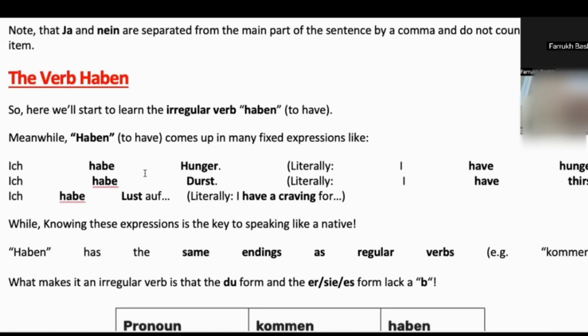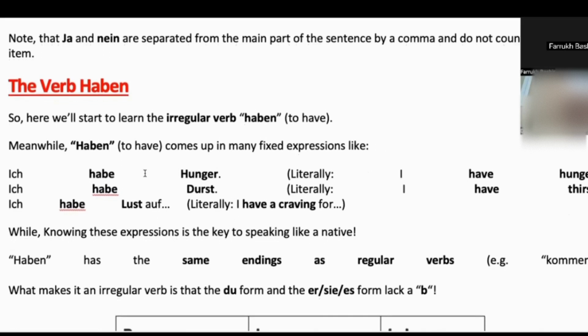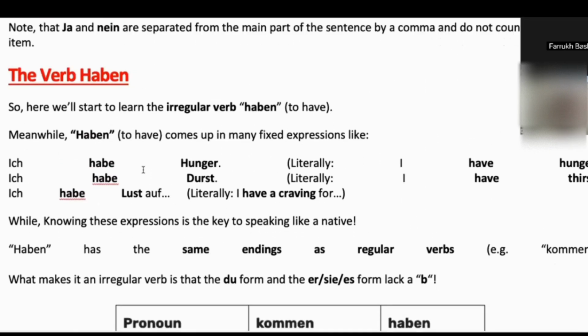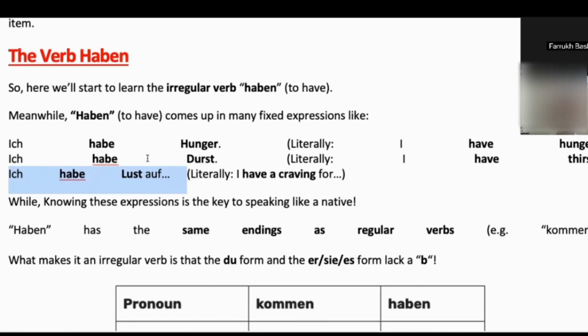So next we have the verb haben. This is also an irregular verb that can be used for has or have. The same concept as "to have" in English we can use in German. For example, ich habe Hunger means I have hunger, or you can say I'm hungry. Ich habe Durst, I'm thirsty. This is a fixed expression when we have a desire to do something. Ich habe Lust auf Pizza means I'm craving pizza, or I want to eat pizza, or I have a desire to eat pizza.